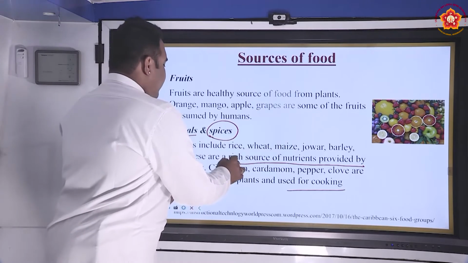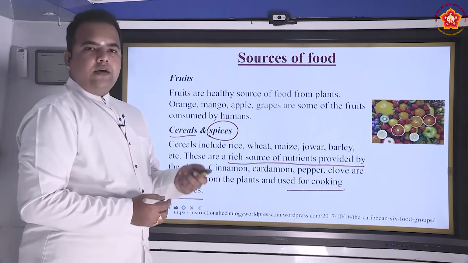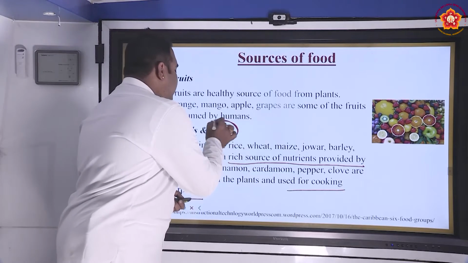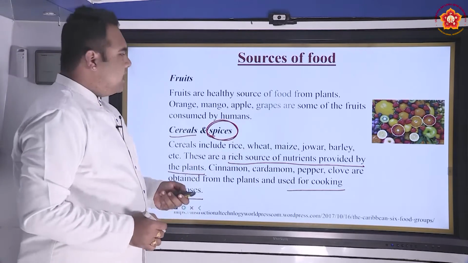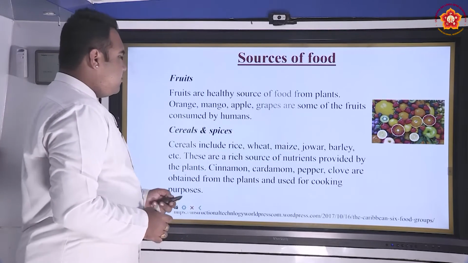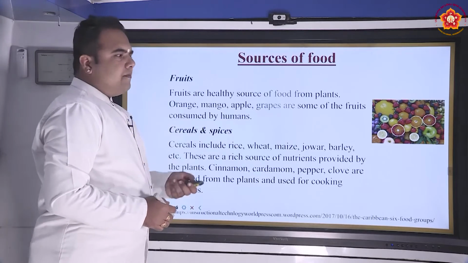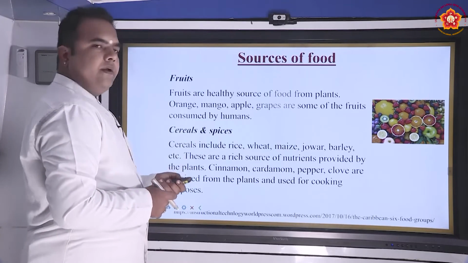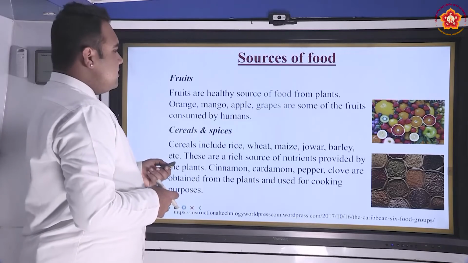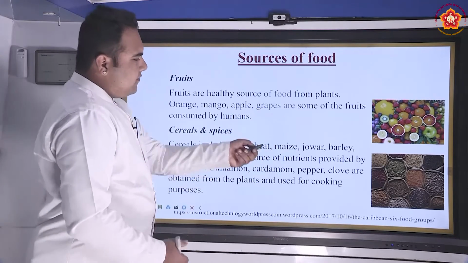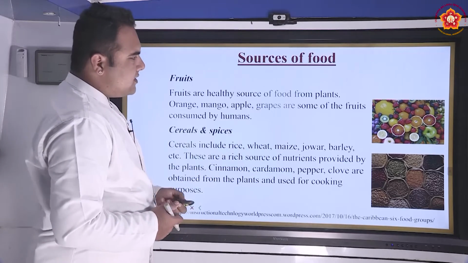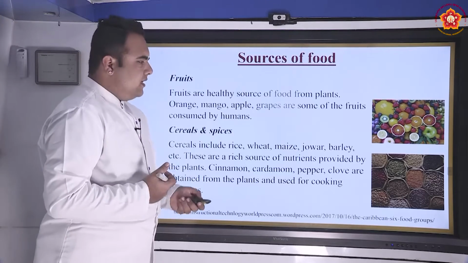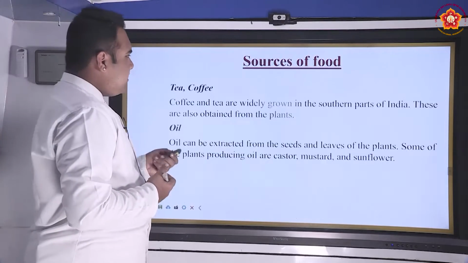Cereals provide a rich source of nutrients to the item or the dish that we prepare, and spices give a good taste for the dishes that we prepare and consume. So these are the examples of different kinds of foods that are obtained from plants. You can see examples of various kinds of cereals and pulses listed here. Some of the cereal grains you can see, some of the nuts we can see here.